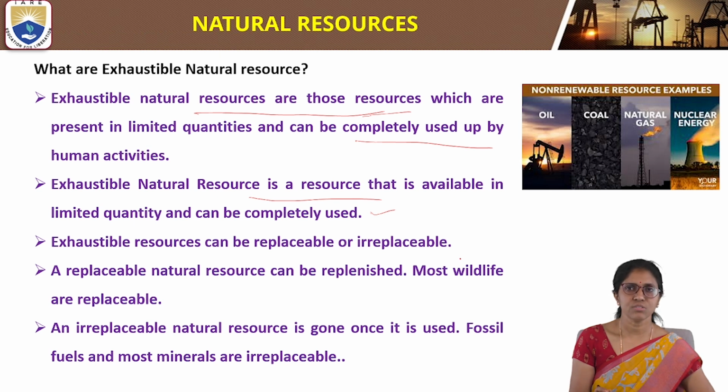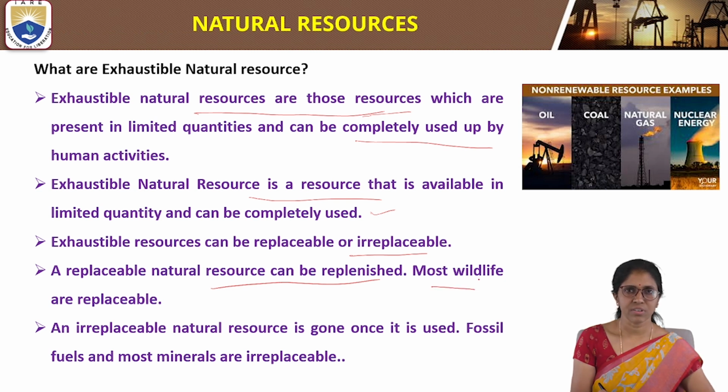Exhaustible resources can be replaceable or irreplaceable. So there are two types of exhaustible resources: replaceable exhaustible resources and irreplaceable exhaustible resources. A replaceable natural resource can be replenished, can be regenerated again.